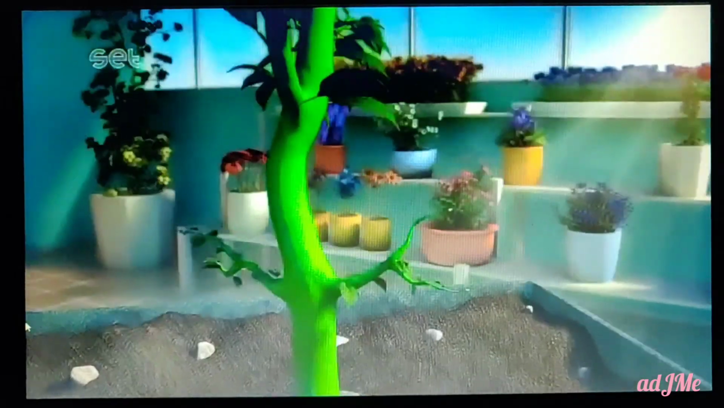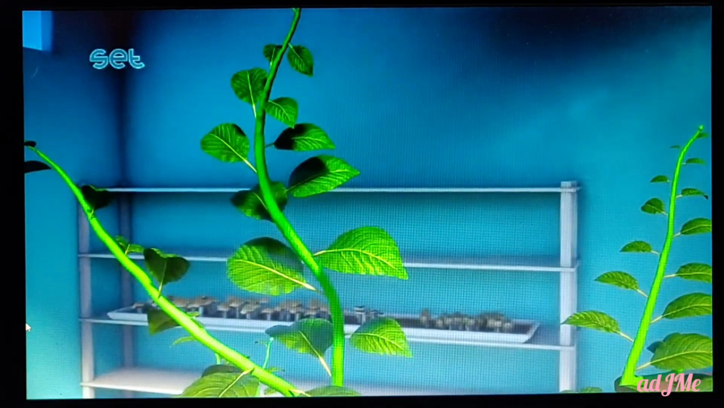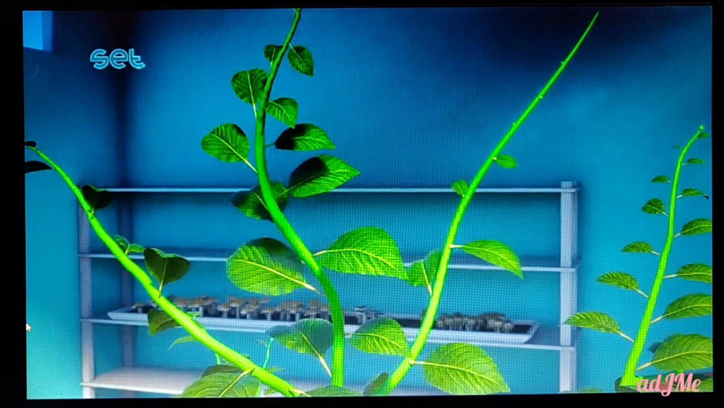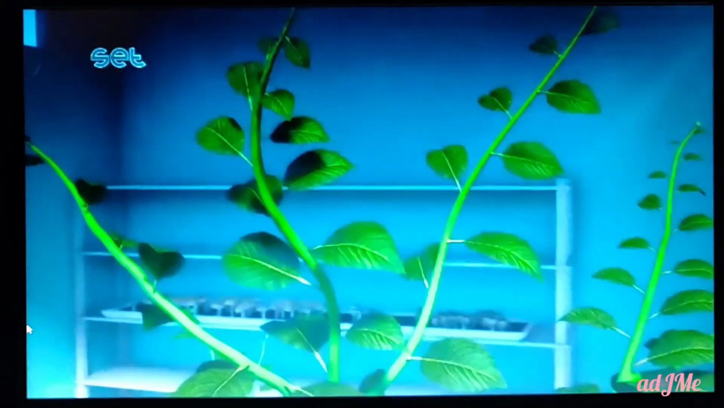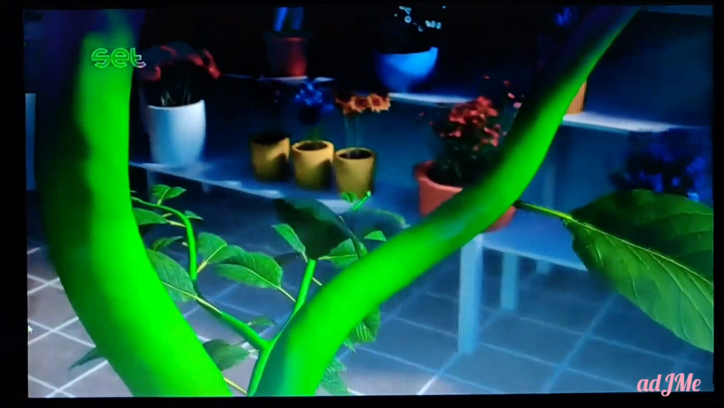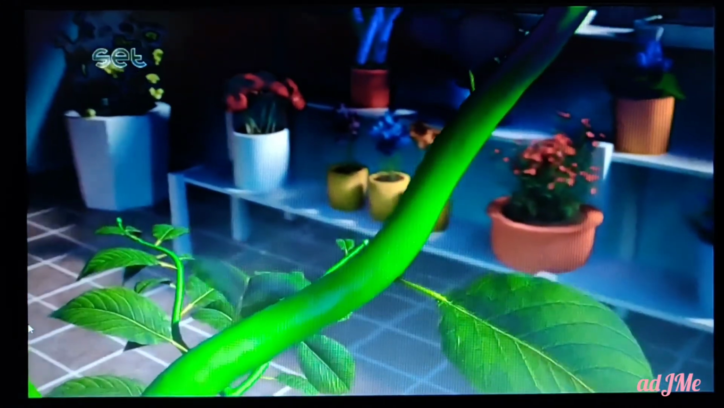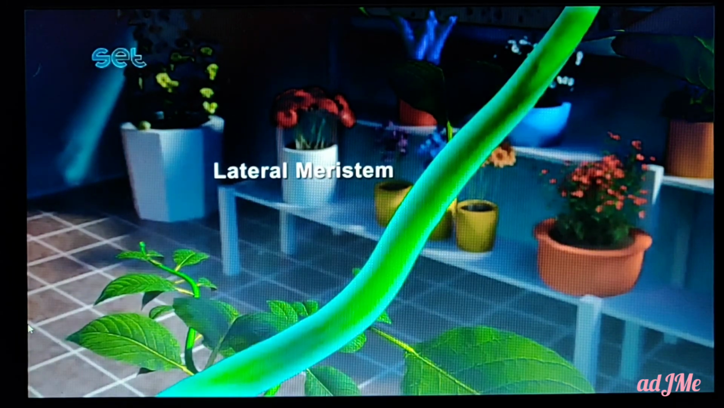Similarly, we have lateral meristem, which enhances the girth or width of the plant. In the case of large trees, you come across a large bark or trunk of the tree, which is because of lateral meristem. And third, intercalary meristem, which is responsible for the internodal elongation of the stem. So keep this in mind. Based on this, you are going to learn certain topics in 10th standard.